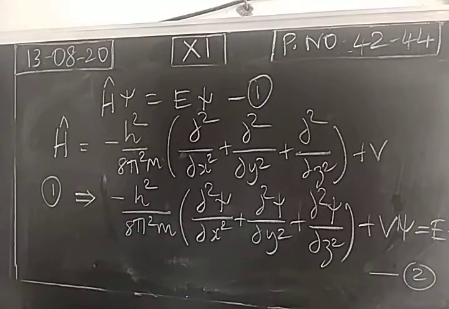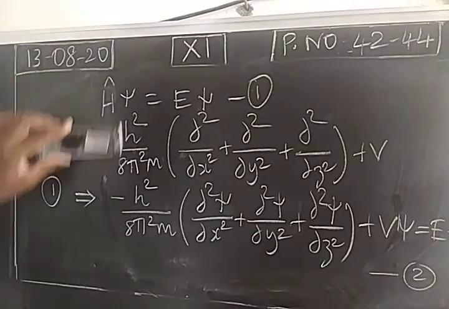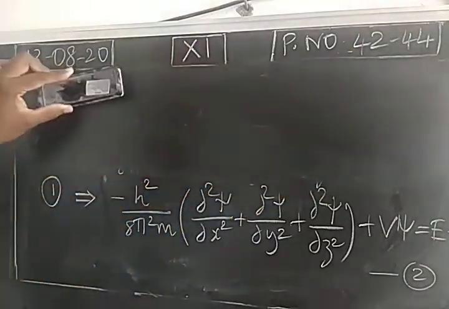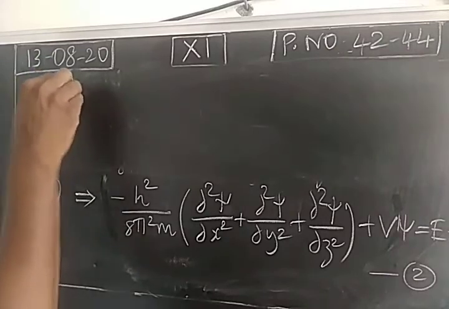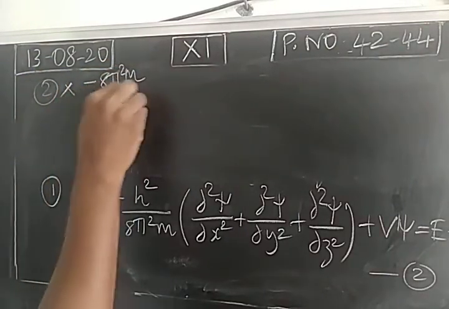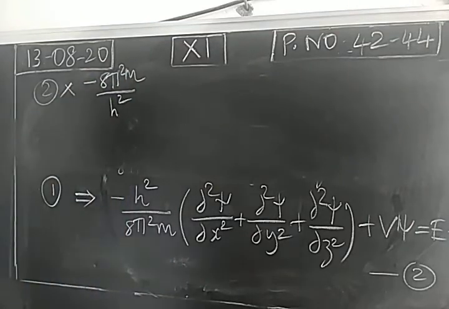Now this equation 2 is multiplied by minus 8 pi square m divided by h square. So this will be cancelled.